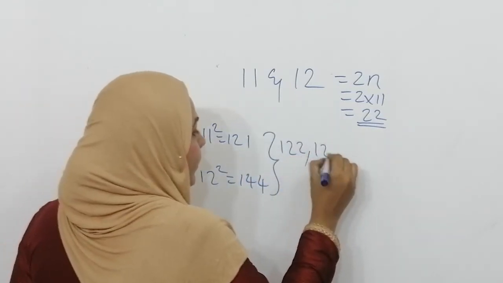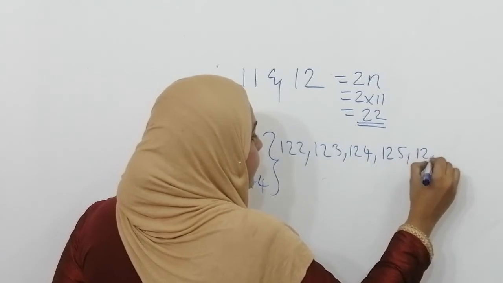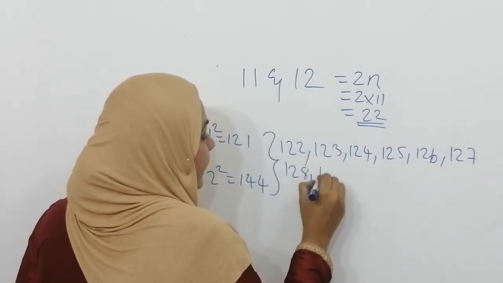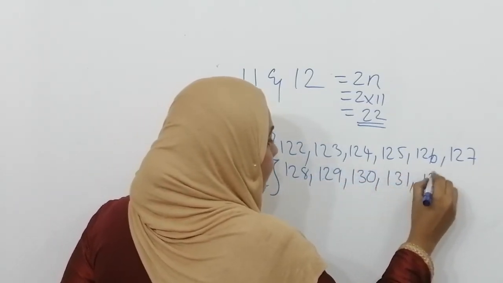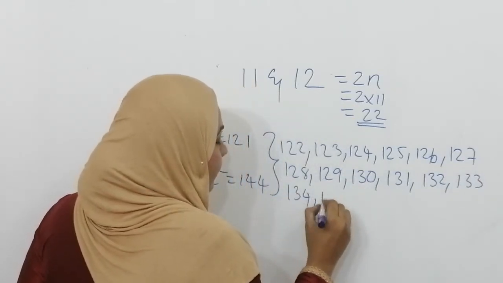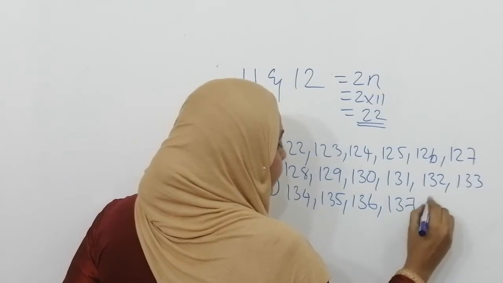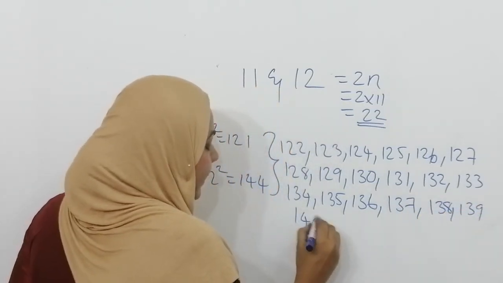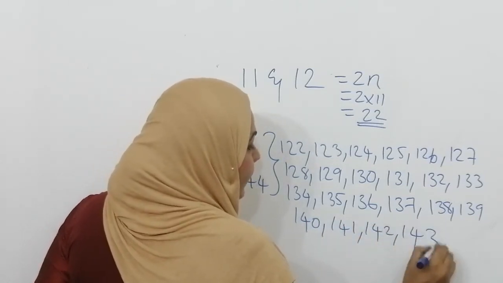122, 123, 124, 125, 126, 127, 128, 129, 130, 131, 132, 133, 134, 135, 136, 137, 138, 139, 140, 141, 142, 143.